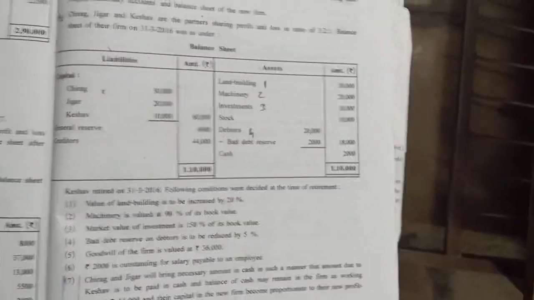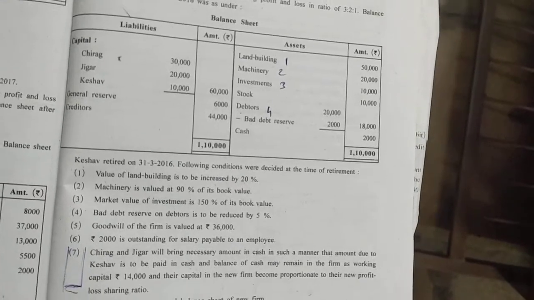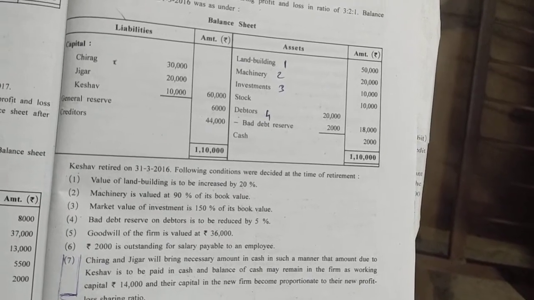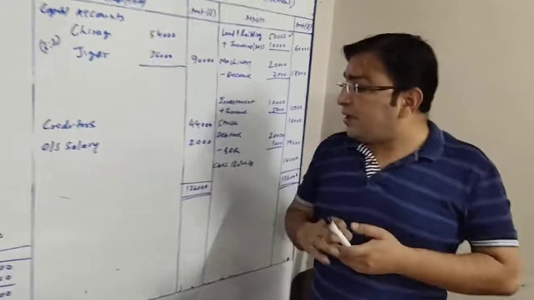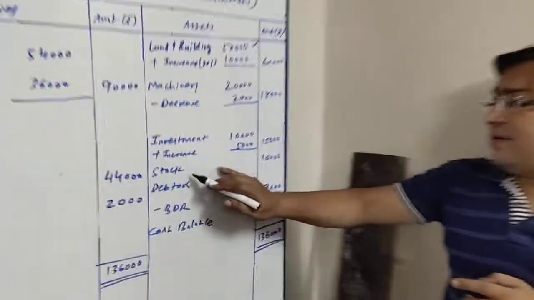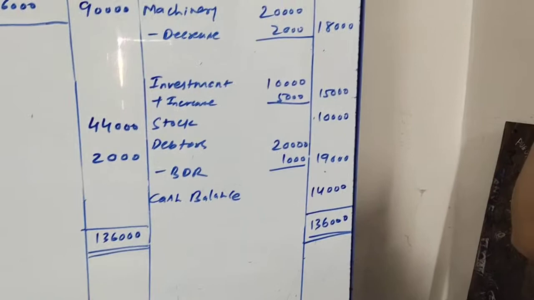Next item is stock, and there is no adjustment, so directly we will be writing in balance sheet. So here it is, stock rupees 10,000.